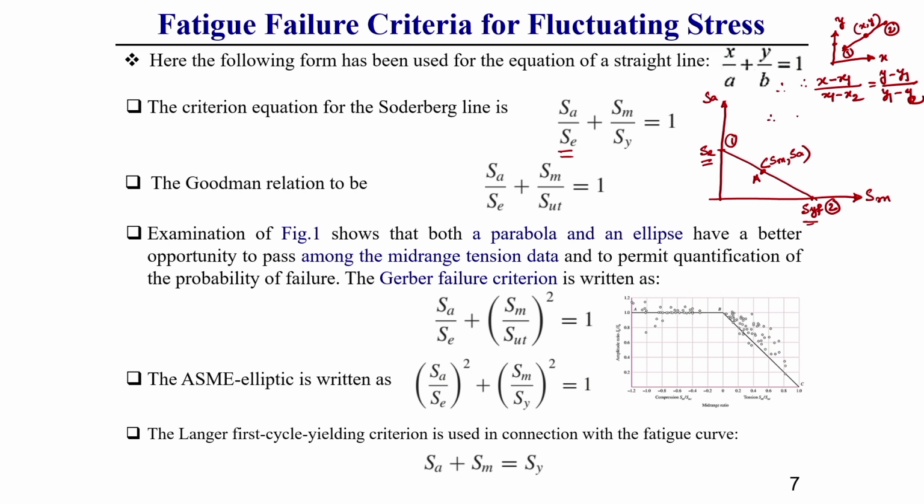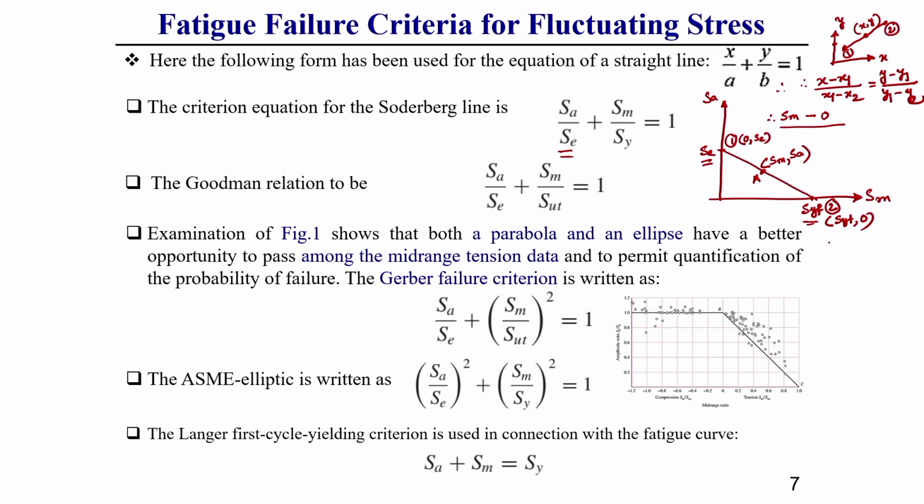Here x is SM, and x1 is 0 comma SE, and point 2 is S yield comma 0. These are the things you should keep in mind. So, point 2 is S yield comma 0, point 1 is 0 comma SE. So SM minus 0, divided by x1, which is 0 minus S yield, is equal to y, meaning the amplitude, minus y1, which is SE, divided by SE minus y2, which is 0, because y2 is 0.